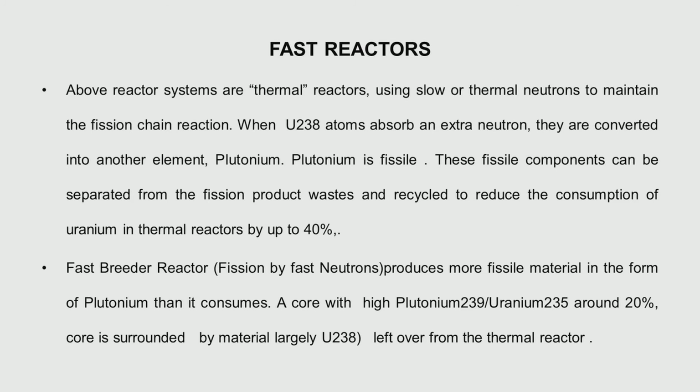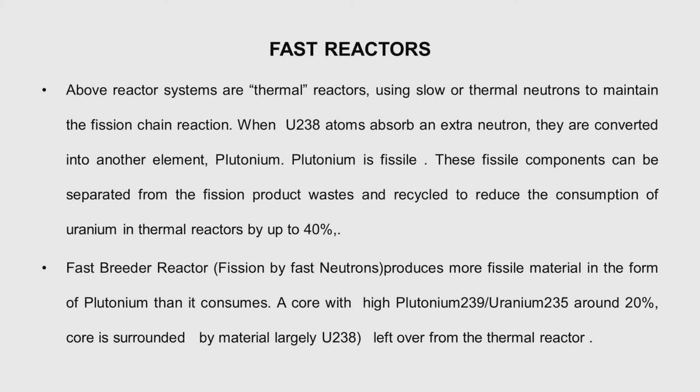Now we move on to the fast reactors. As I mentioned, in the case of light water reactors, the pressurized water, the boiling water reactor or the RBMK, the fission is by slow or thermal neutrons, whereas in a fast reactor it is by fast neutrons. And why fast neutrons? Uranium-238 absorbs a neutron and gets converted to plutonium, which is a fissile element.